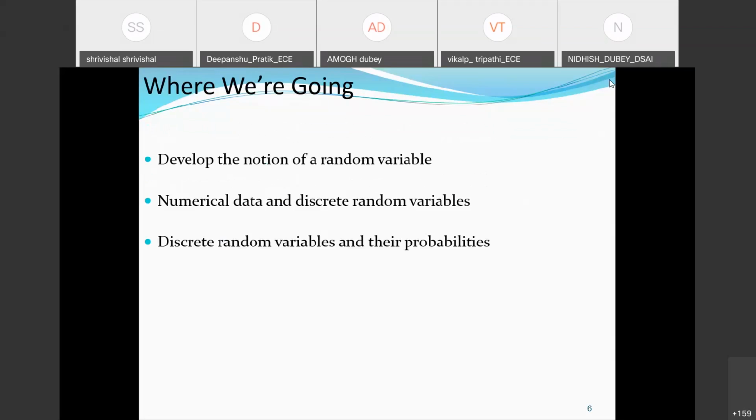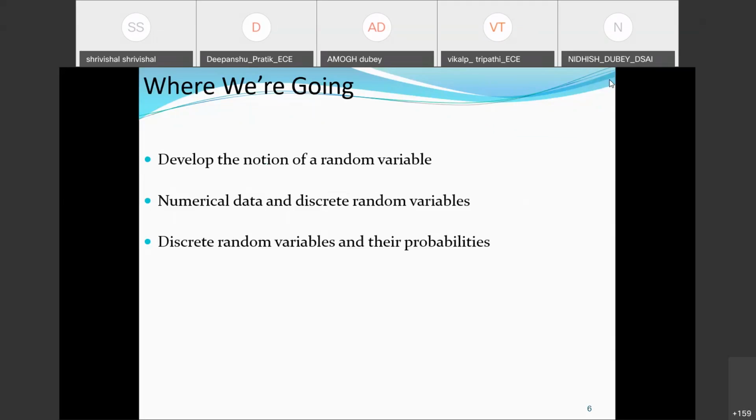Now, whatever discussion we are doing at present leads to the development of the notion of a random variable, as we already discussed at the start. So we are going to describe the basics of the random variable here, and in subsequent classes we will go for some explanation as well as some more system analysis through random variables.